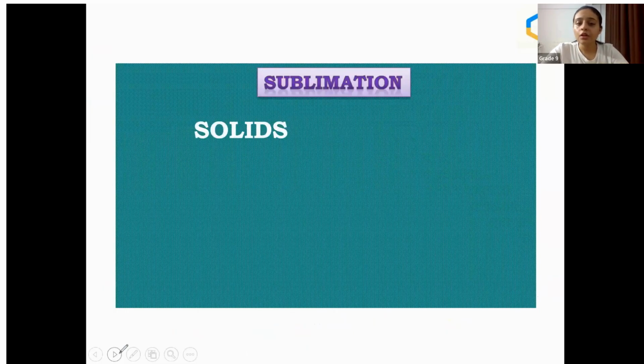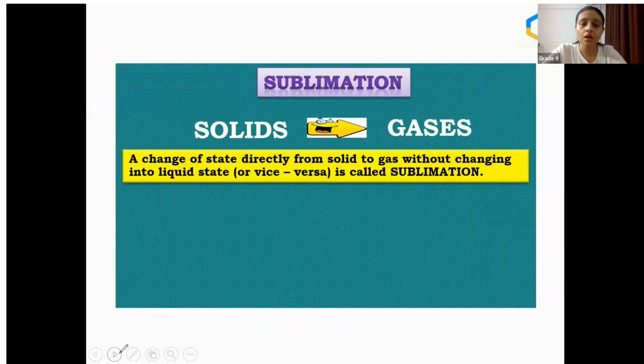All right, sublimation, solid directly turning into gas. We have already studied this one. A change of state directly from solid to gas without changing into the liquid state, or vice versa, is called sublimation. Actually, there is some mistake here. It is not vice versa, because you know how we convert liquid to gas?